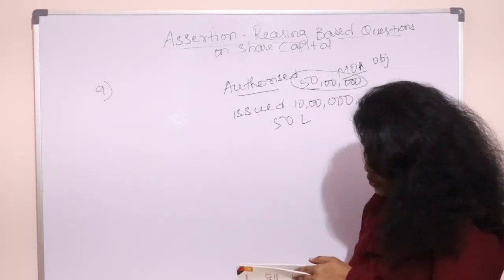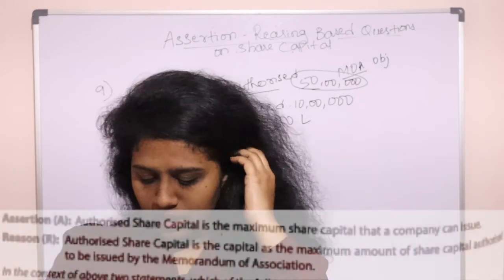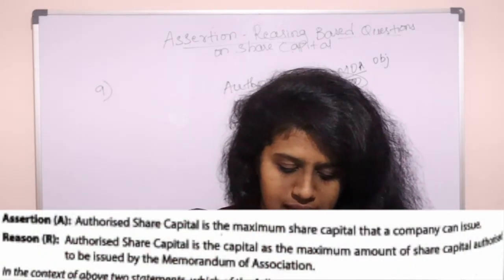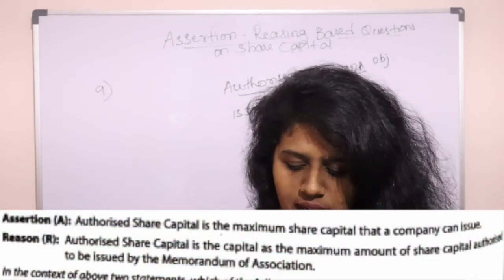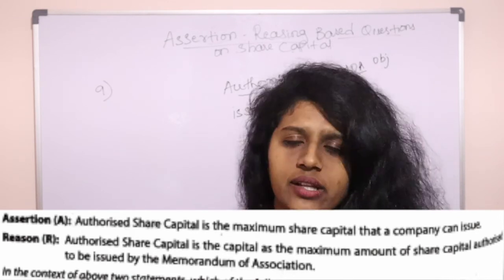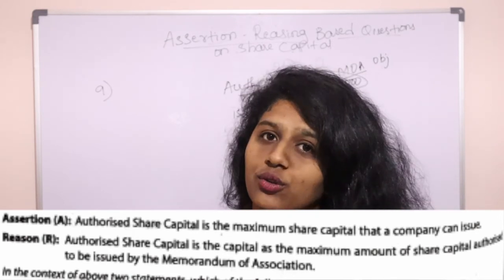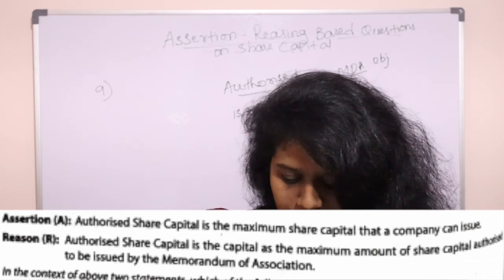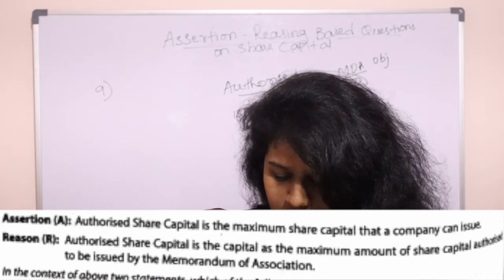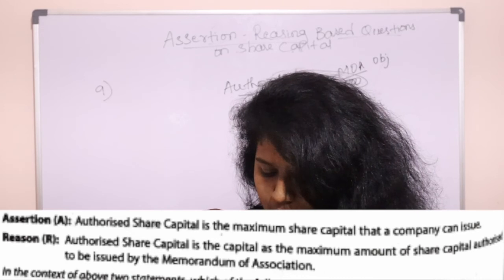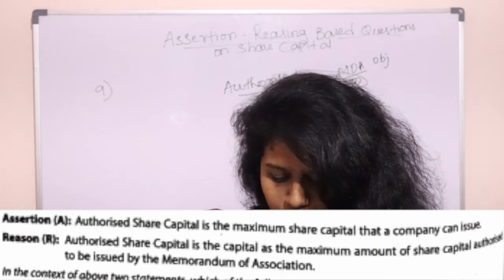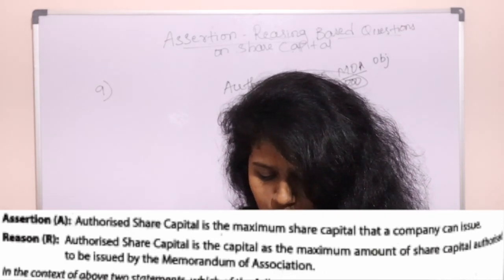Now 2 questions are based on this. The 9th question says assertion: authorized share capital is the maximum share capital that the company can issue. True? Yes. Then reasoning: authorized share capital is the maximum amount of share capital authorized to be issued by the memorandum of association.